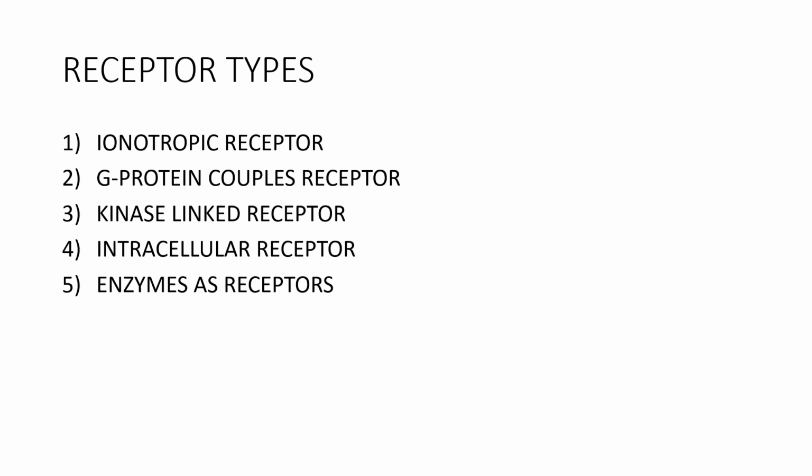So we finished inotropic receptors, G protein coupled receptors, kinase linked receptors with the mnemonic PIC, intracellular receptors, and enzymes as receptors. In enzymes as receptors, we have a few enzymes: angiotensin converting enzyme. These are angiotensin converting enzyme inhibitors, which you'll be learning in your cardiovascular system. So this is an enzyme. The drug goes and acts on that enzyme and inhibits that enzyme, right? That is an example for angiotensin converting enzyme inhibitors. Example, captopril.